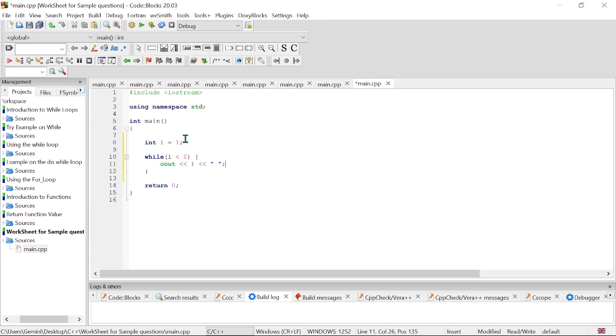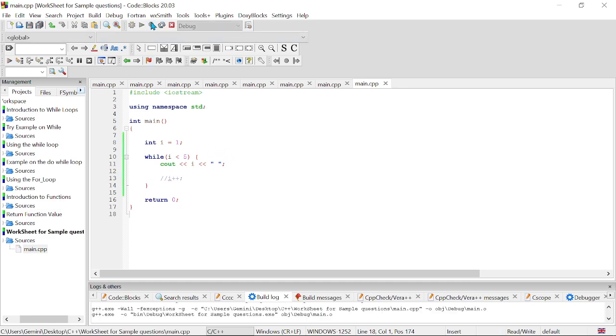But you realize that with the while loop, you always need a counter to be incrementing your condition variable, right? So we don't just end here. We normally do something like i plus plus, which will increment our value after each iteration, right? So what this question is asking us is, what if we don't bring this thing? What will happen if we don't bring it? And we expect an infinite loop, right?